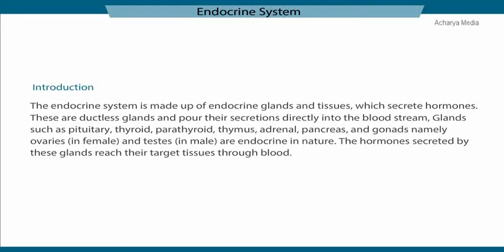Endocrine system. The endocrine system is made up of endocrine glands and tissues which secrete hormones. These are ductless glands and pour their secretions directly into the bloodstream. Glands such as the pituitary, thyroid, parathyroid, thymus, adrenal, pancreas, and gonads, namely the ovaries in a female and the testes in a male, are endocrine in nature. The hormones secreted by these glands reach their target tissues through blood.